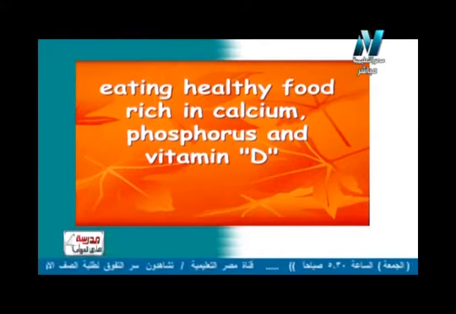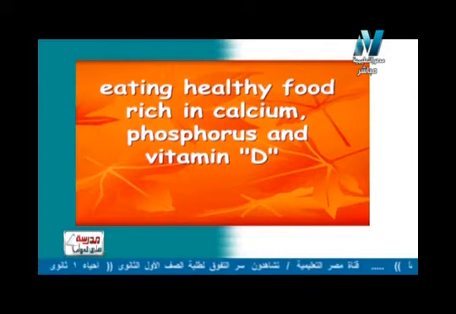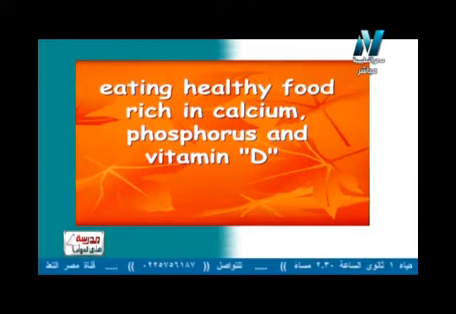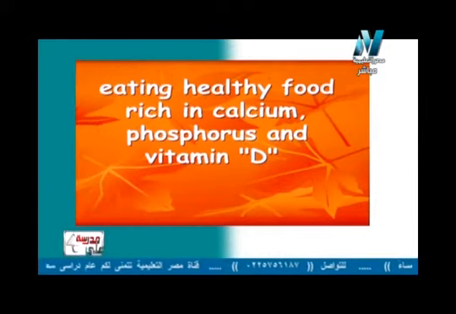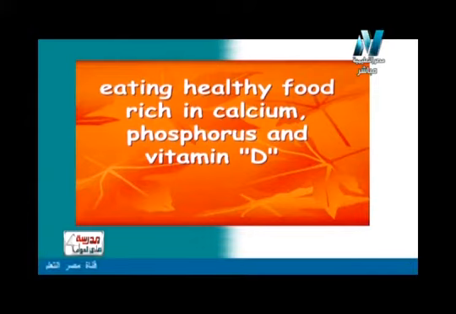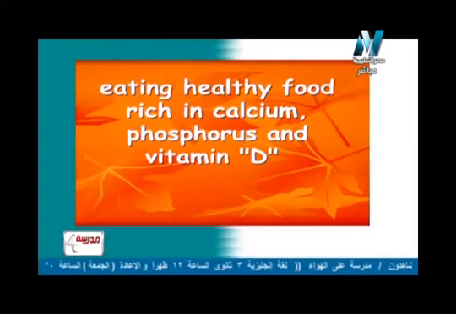Another advice: eating healthy food rich in calcium, phosphorus and also vitamin D. Where is calcium found? Sure, it's in dairy products like milk, eggs and cheese. Phosphorus is found in marine organisms such as fish, shrimps, crab. And vitamin D is found in green leaves such as cress, radish, and any green leaves you eat.